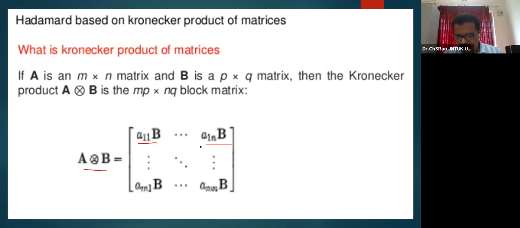Similarly, this is the first row. The size of A is M by N, so this will be up to N columns and M rows. Therefore, AM1B up to AMNB. Okay. So this is how the Kronecker product may be computed for a matrix transformation, which we use in a Hadamard transform.